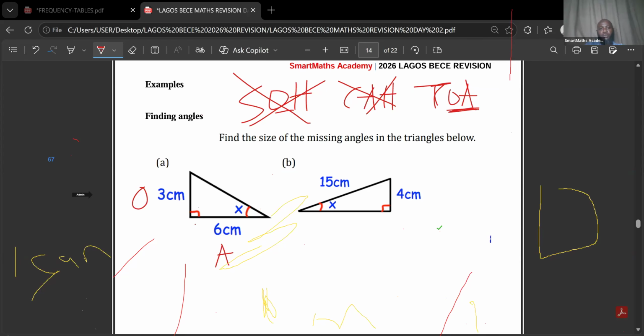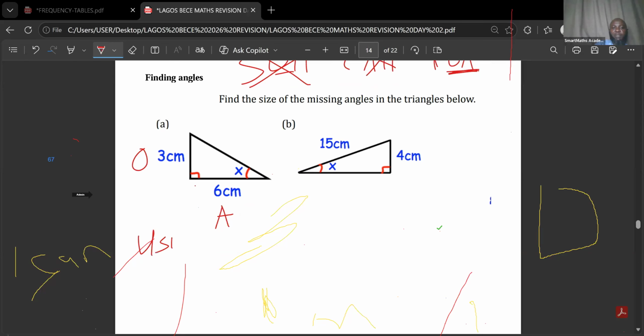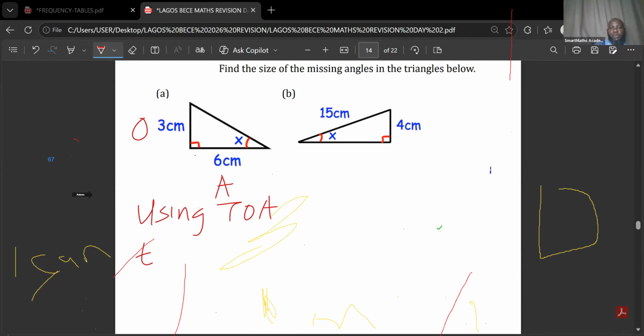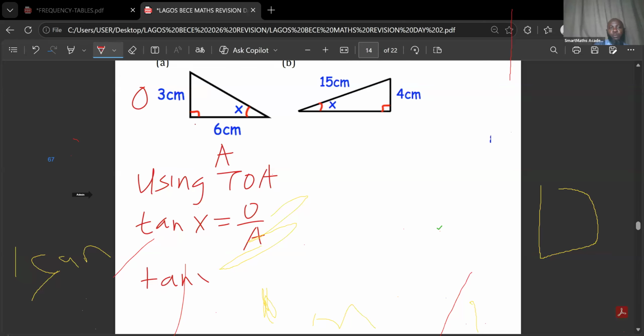OA. So that means I'm going to make use of TOA. You now say using TOA. That's how you determine the one you have to use. So that means tan theta, you go and copy the formula here. In this case, tan x equals opposite over adjacent. That is tan x equals opposite is 3 over adjacent is 6. That is 1 over 2, which is equal to 0.5.